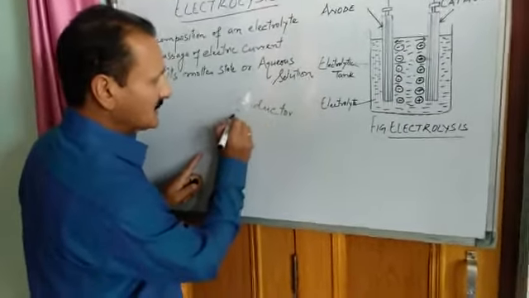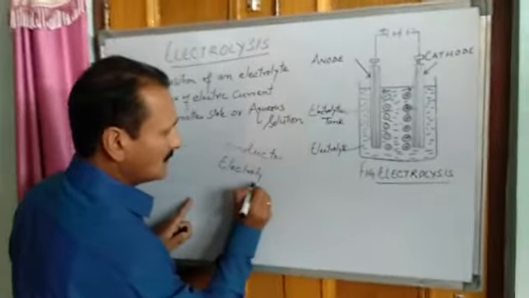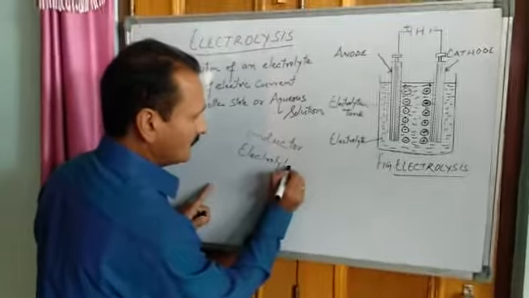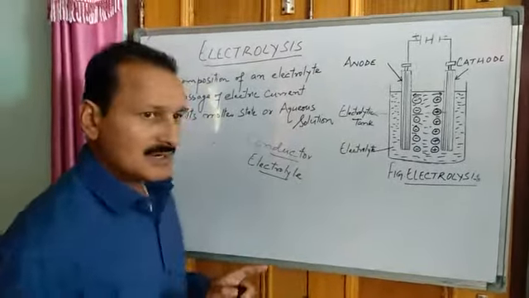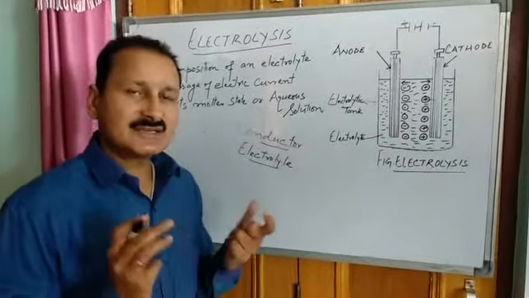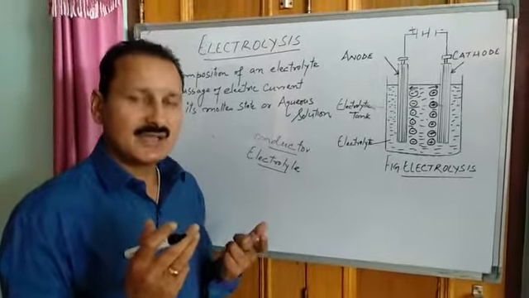And what is an electrolyte? Conductor, any substance through which current can pass, is known as a conductor.